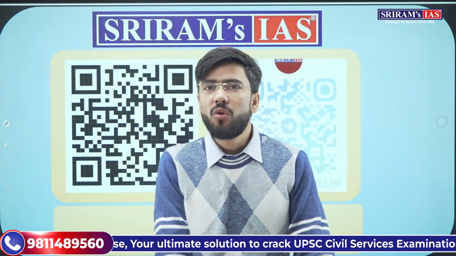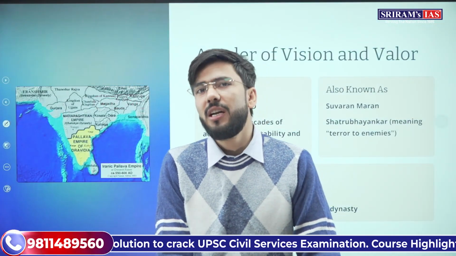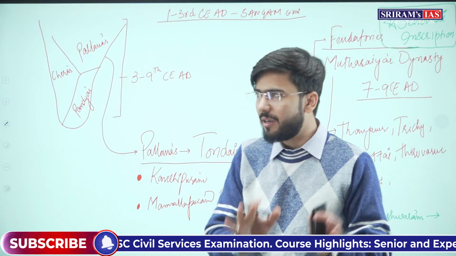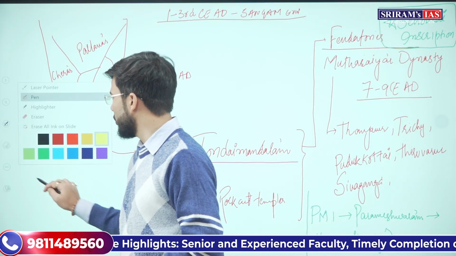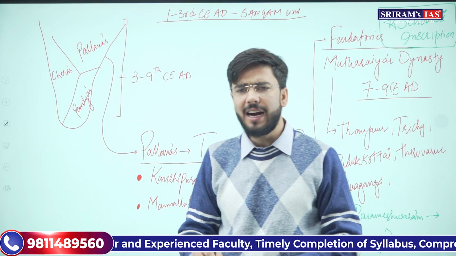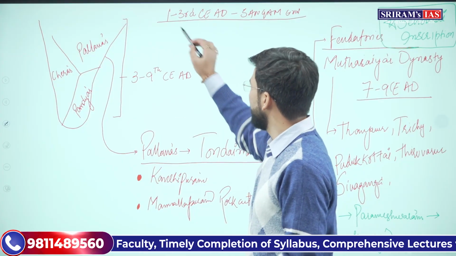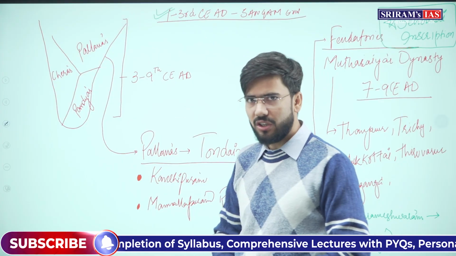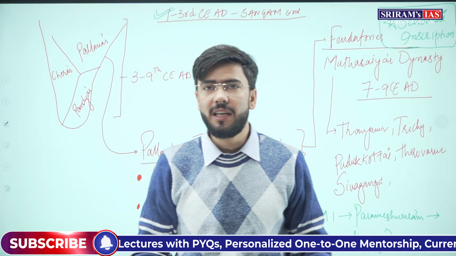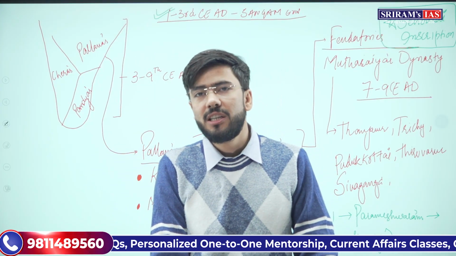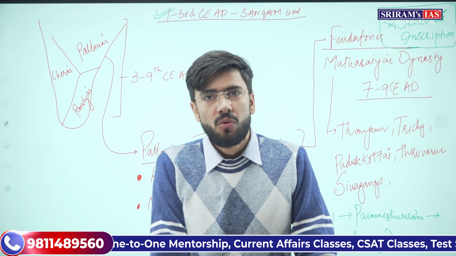Now, before we go into detail of this discussion, I just want to make sure that you remember the chronology. The chronology of southern kingdoms usually has been discussed and is always discussed since 1st and 3rd century, which usually is known as the Sangam period, in which the three kingdoms of Cholas, Cheras and Pandyas were there.